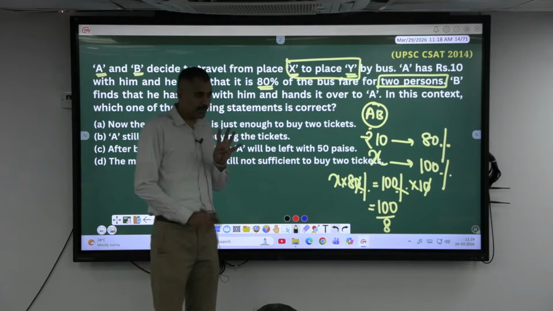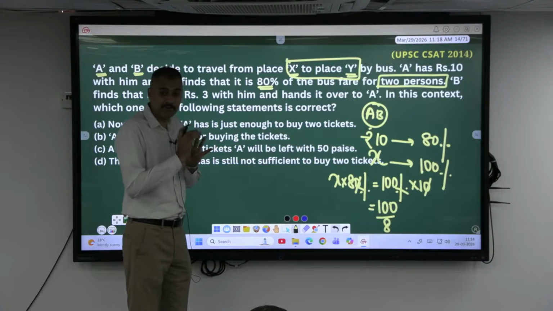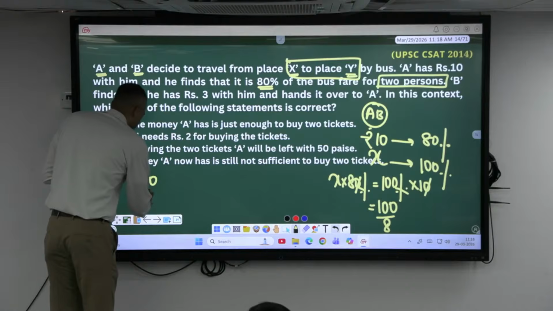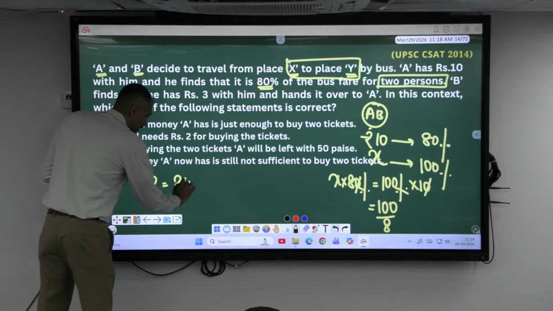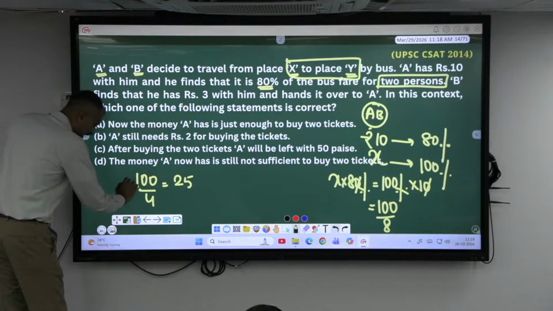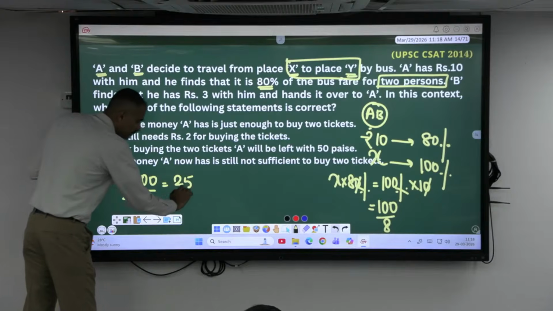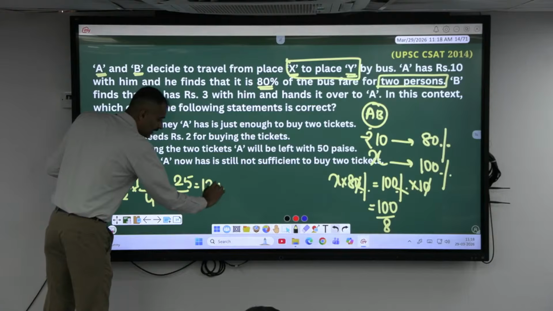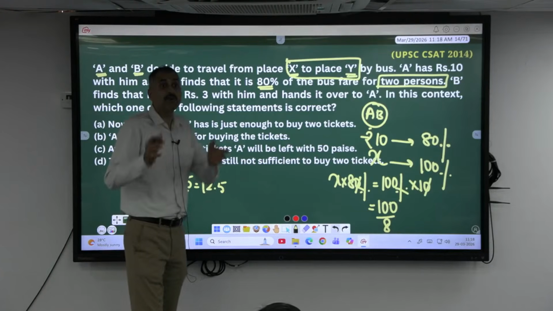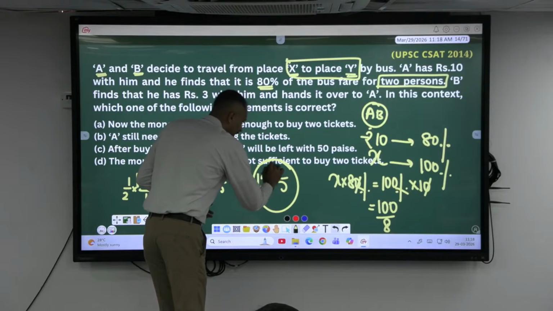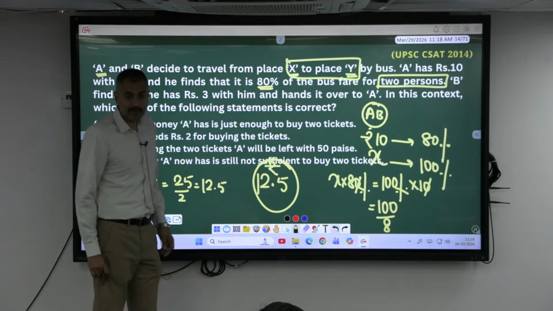Right? 100 by 4 is 25. Okay, if you divide again that by 2, so this is nothing but 100 by 4, which is 25. Agree, sir? If I divide this again by 2, this becomes 1 by 8, isn't it? So this will be 12.5 rupee. So they require totally 12.5 rupee. A and B's total fare from point X to point Y is 12.5 rupee, big sir.